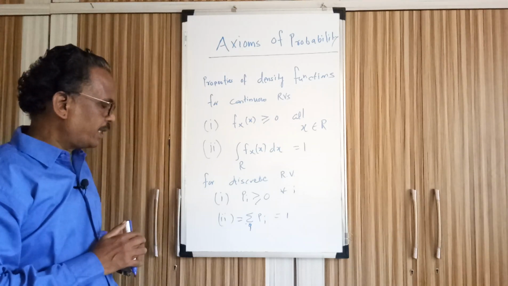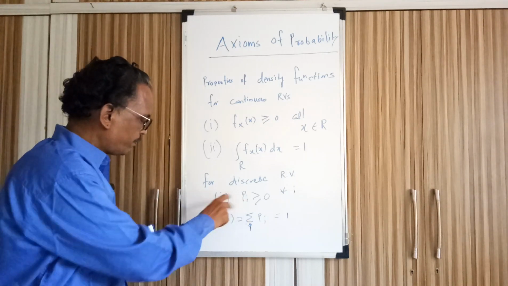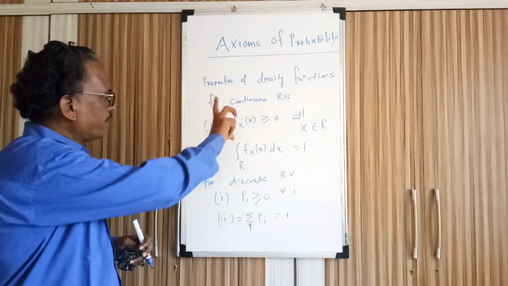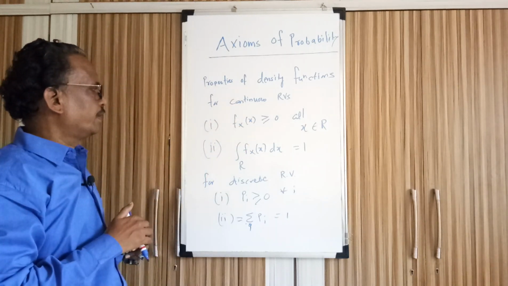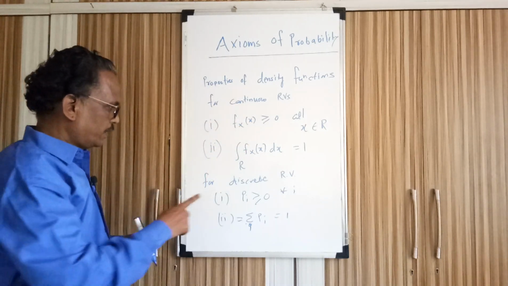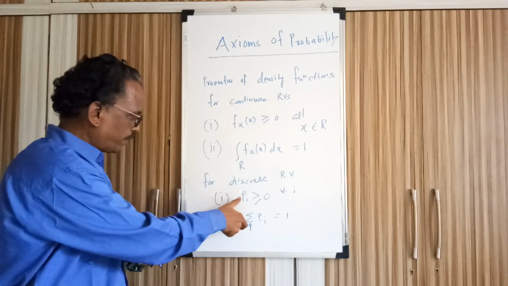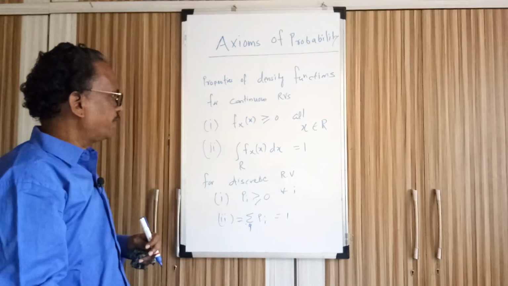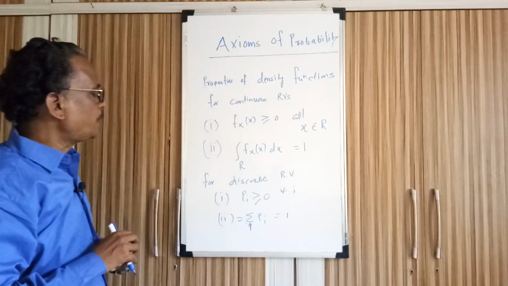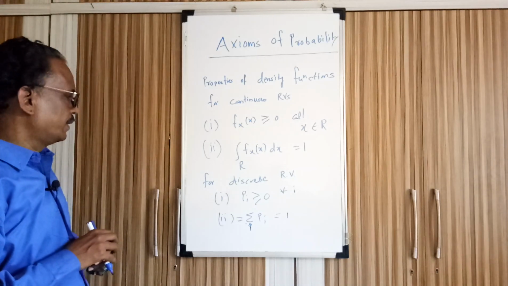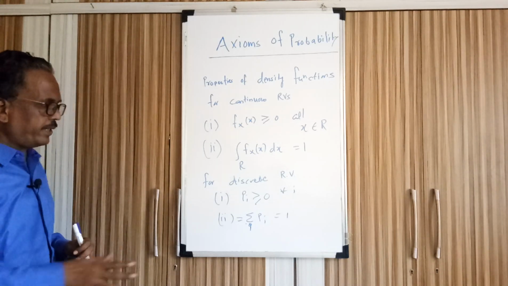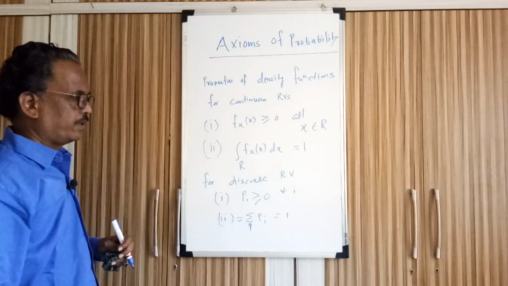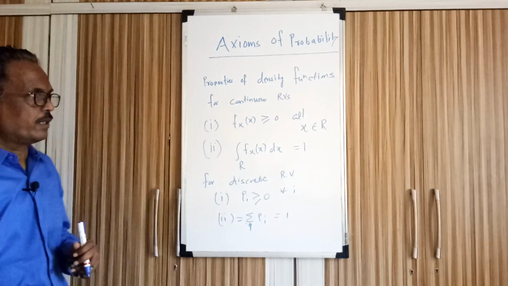Whenever the random variable is discrete, we talk about individual probabilities, and whenever it is continuous, we talk about its density function. So the density function is available in terms of probabilities in case of a discrete random variable.